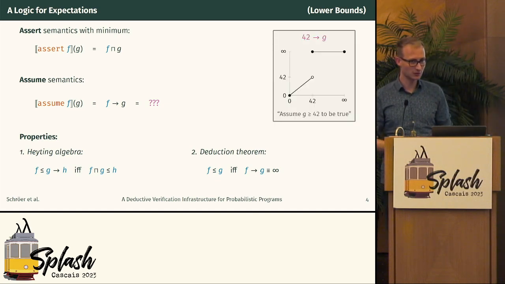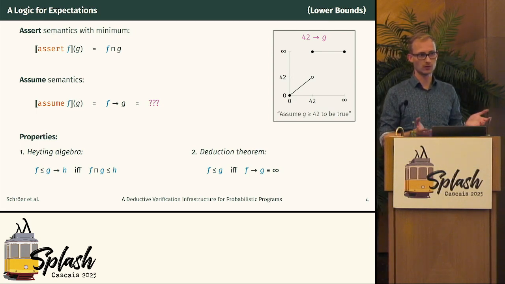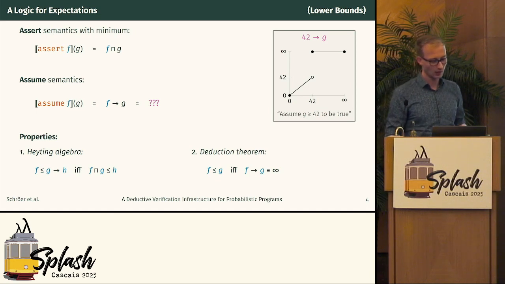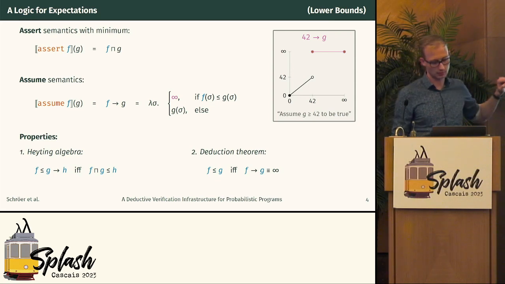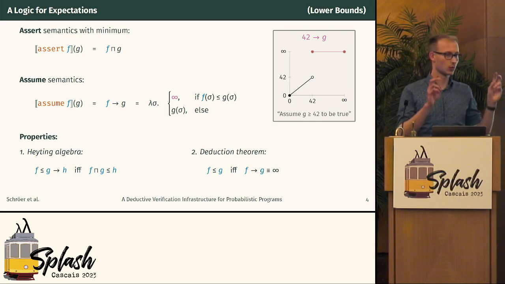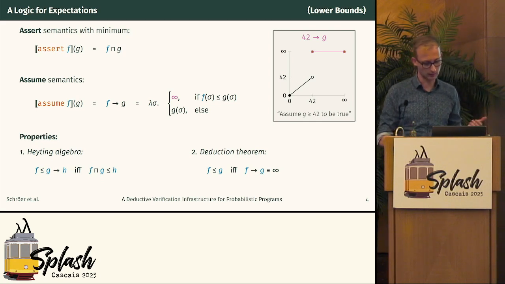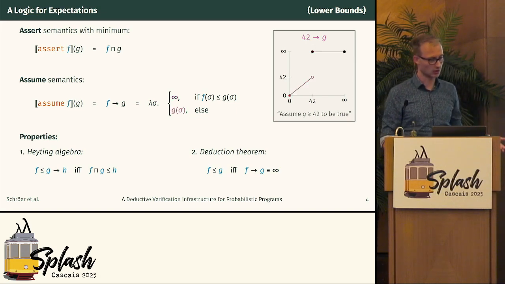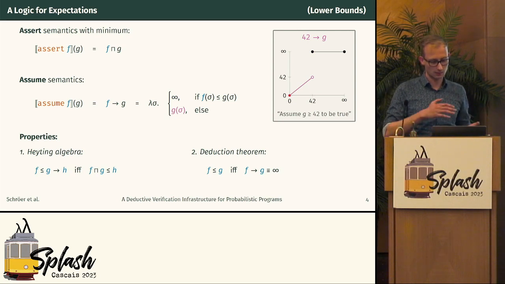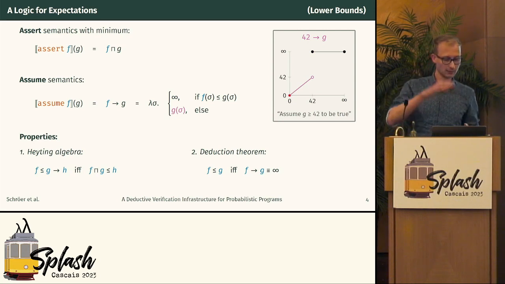So what does the implication look like? This is an example: 42 implies g. So g here is on the x-axis, and the interpretation of 42 implies g, this quantitative implication, is: assume g to be at least 42. What do I mean by this? Formally, this means in every state you check whether 42 is a lower bound to g, and that's the top right line over there. Then we give the quantitative equivalent of true, so that's infinity. If 42 is not a lower bound to g, then we return g unchanged. So this really means if g is at least 42, then we pull it up to infinity, otherwise we don't do anything.